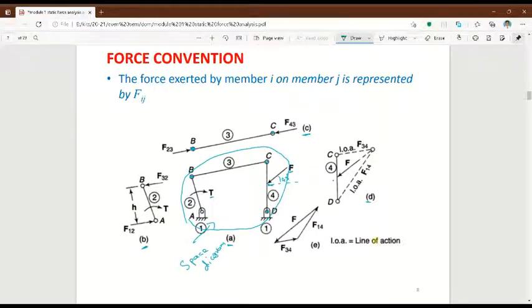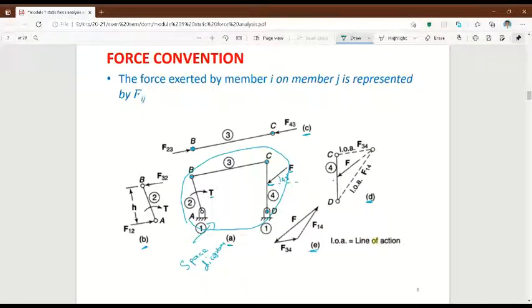Diagram B, diagram C, diagram D are called free body diagrams. And this diagram E is called the force polygon diagram. This is very simple, I'm just telling the terms. You should name it; you cannot simply draw like this, you have to name it.